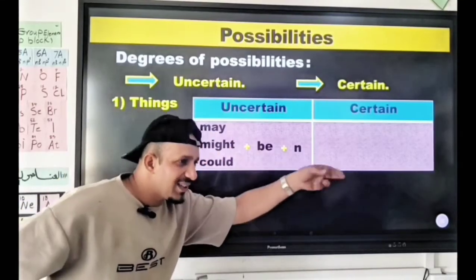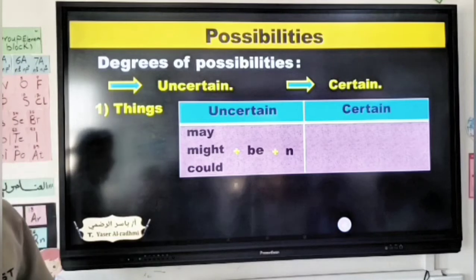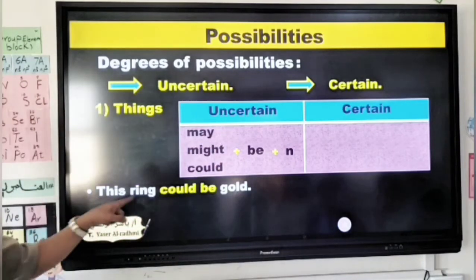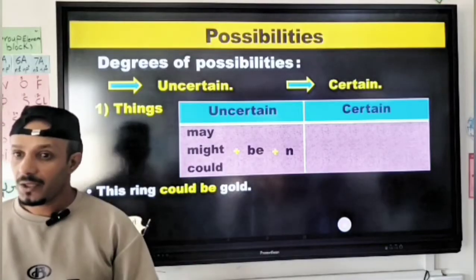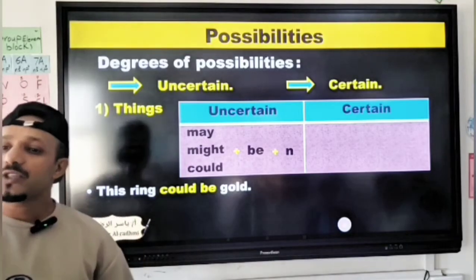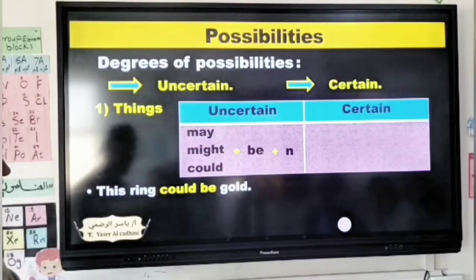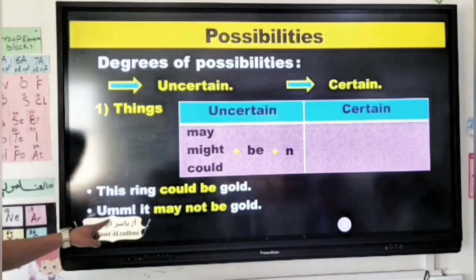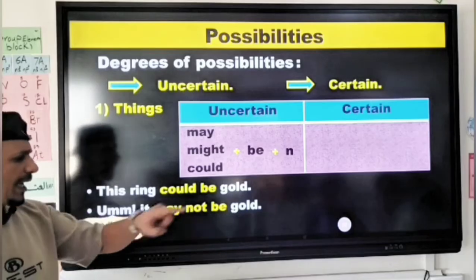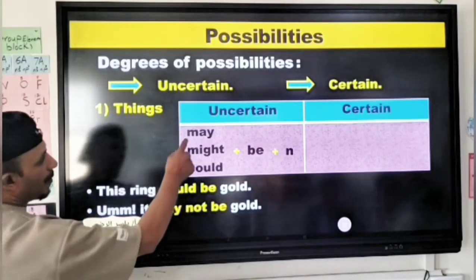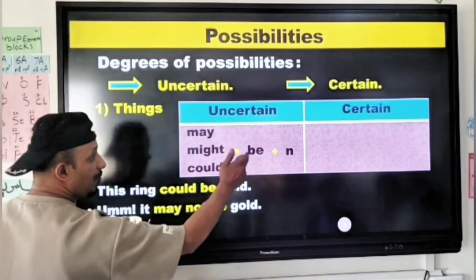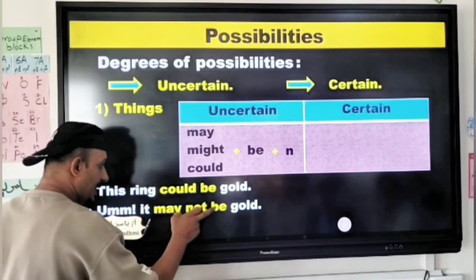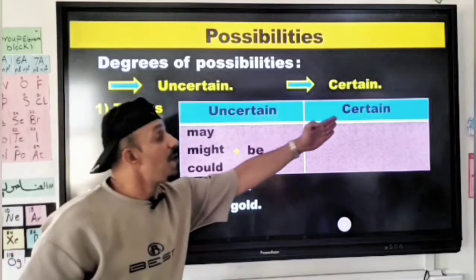Maybe. Let's take an example for this structure exactly. If we want to take an example, this ring could be gold. Now we're talking about someone who found a ring. This ring could be gold. Another example, it may not be gold. Look, may not be gold. Okay, what about the certain?